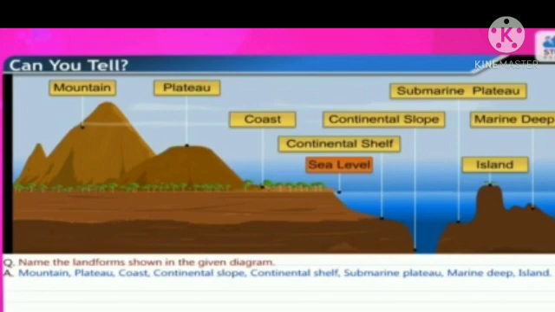Can you tell? First question. Try to name the landform shown in the figure. Answer: mountains, plateau, coast, continental slope, continental shelf, submarine plateau, marine deep, and island.